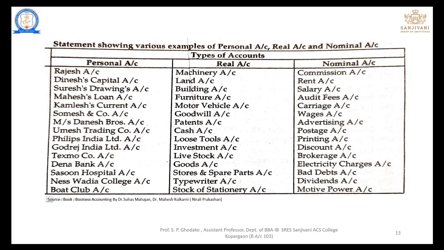These all are the examples of real account. And the last, that is nominal account. Commission account, rent account, salary account, audit fees account, carriage account, wages, advertising account, postage, printing, discount, brokerage account, electricity charges, bad debt, dividend, motive power, etc. are some of the examples of nominal account.